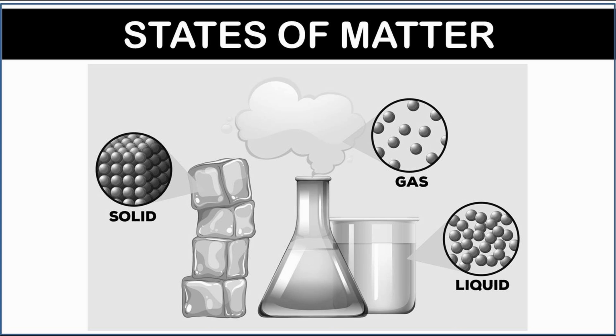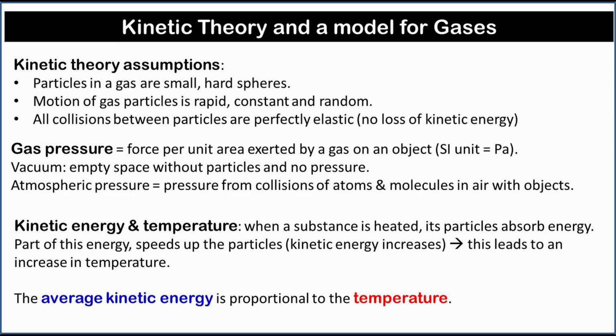In this chapter, the different states of matter will be discussed. Let's start with a model for gases. The word kinetic refers to motion. Kinetic theory explains that all matter is made of particles in constant motion. For gases, the particles are considered small, hard spheres. The motion of gas particles is rapid, constant, and random.